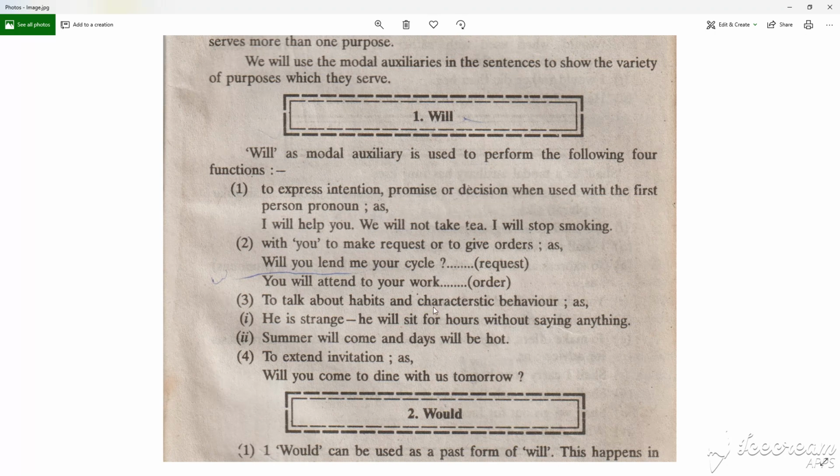So the important things about the will, I would like to remind you at the end of studying the will: where the will is used and what is the use of will. First, it is used to express the intention, promise, decisions when used with the first person pronoun, and second, with you to make requests and give orders, and third, to talk about habits and characteristic behavior, and fourth, to extend invitation. This is all about the will, so we will continue with would.